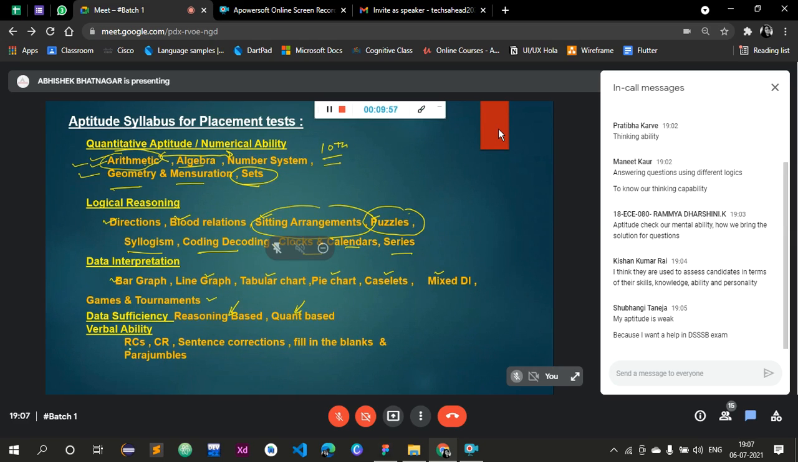Next we have verbal ability. That includes reading comprehension, critical reasoning, sentence corrections, fill in the blanks, and paragraphs, right?